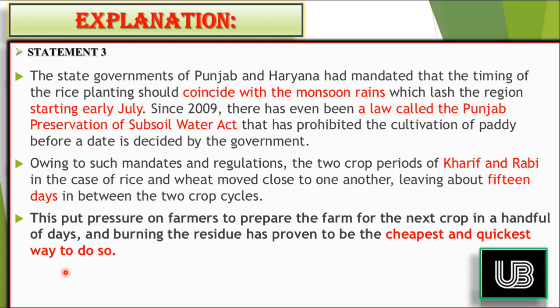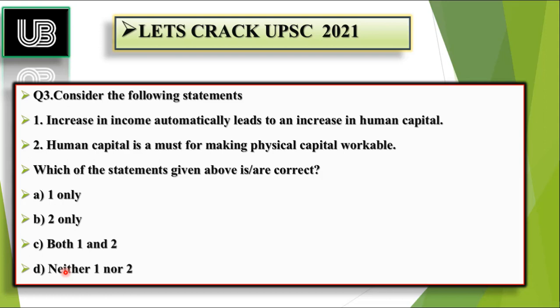Moving to the next question, which is associated with income and human capital. I've given you two statements and you have to tell which is the right statement. Statement number one says that if there is a rise in income, I give you the situation either individually or for a population. You can think on both things.